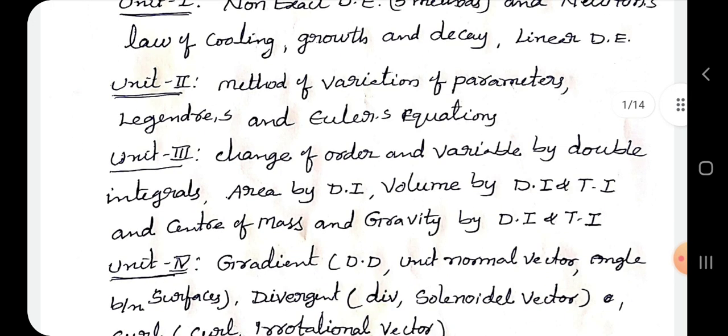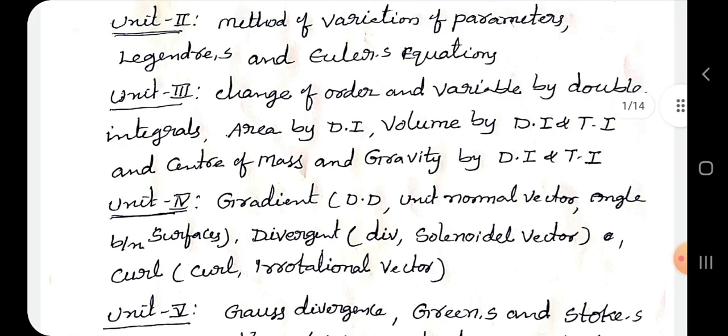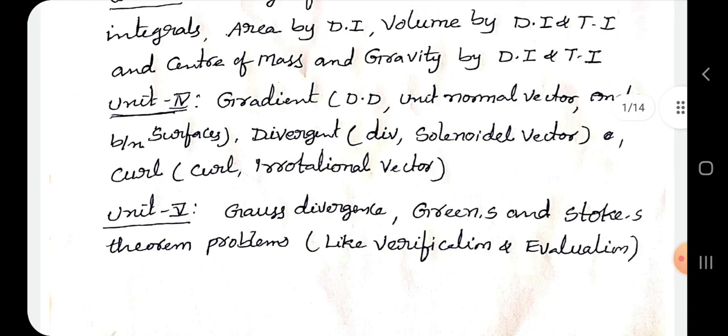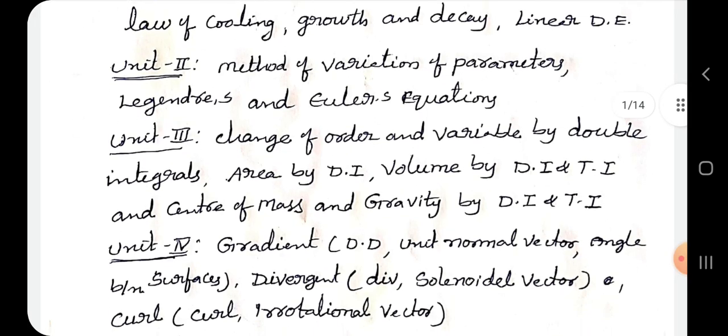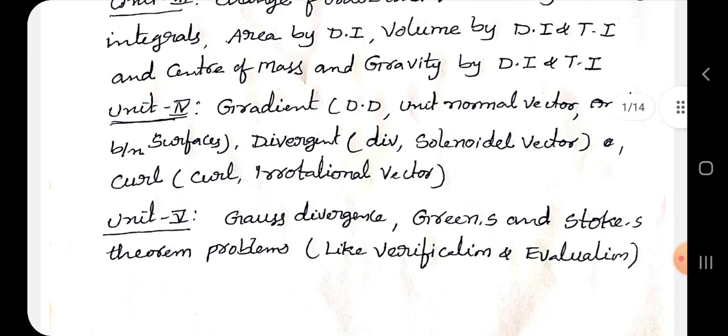And in unit 3, it's change of order of integration, area and volume, similarly center of mass and gravity. These are the important topics in unit 3, whereas in unit 4, gradient, next divergence, next curl, and interrelations. And in unit 5, we are having 3 different theorems: Green, Stokes and Gauss. So I am giving you only the important topics related to units 1, 2, 3, 4 and 5. Look at this, and from each unit better you prepare these particular topics.